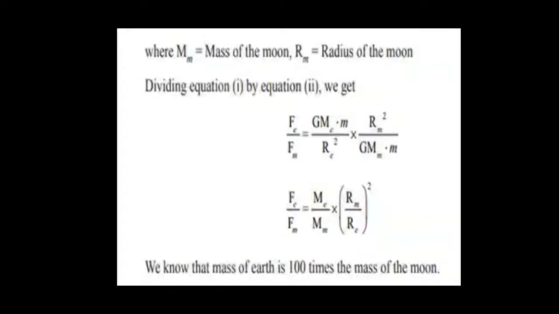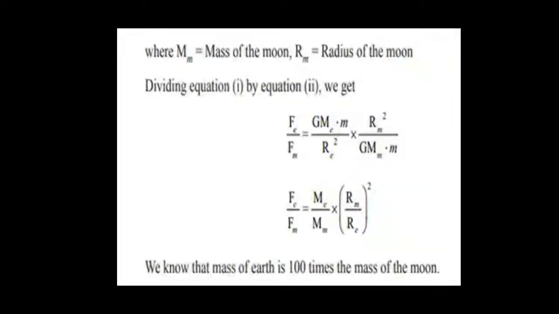So finally we get the formula, and this g is also the same, so these two things get cancelled, and we get the mass of earth divided by the mass of moon, multiplied by the radius of moon divided by the radius of earth squared.